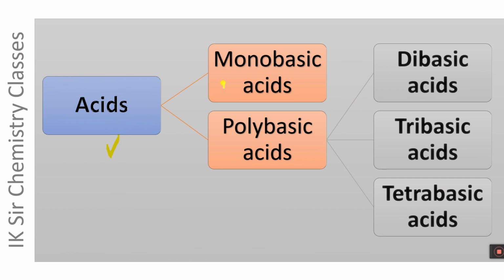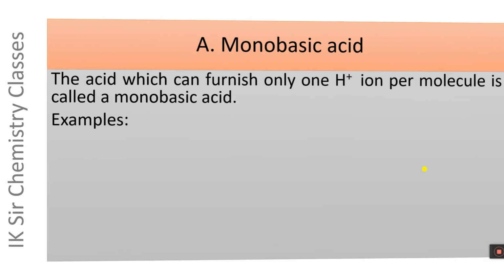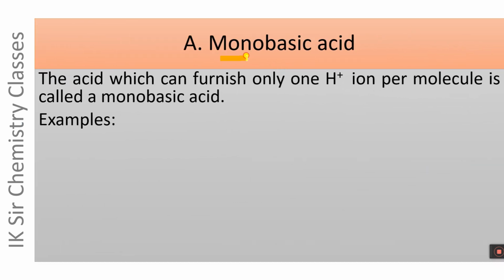Acids are of two types, monobasic acids and polybasic acids. The polybasic acids are further of three types, dibasic acids, tribasic acids and tetrabasic acids. We will discuss all these terms one by one. First of all, monobasic acid. The acid which can furnish only one H plus ion per molecule is called a monobasic acid.